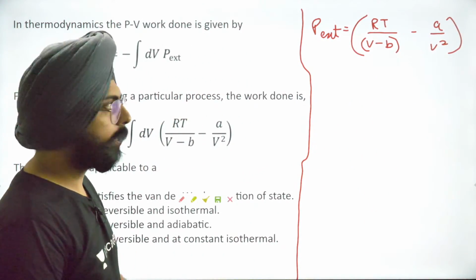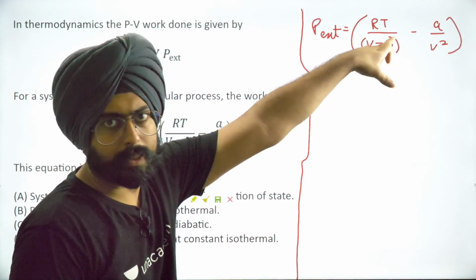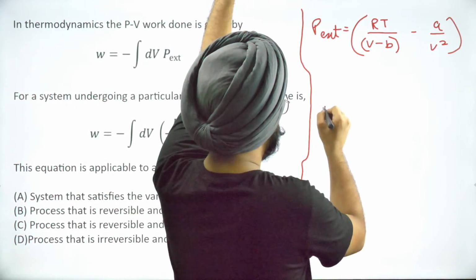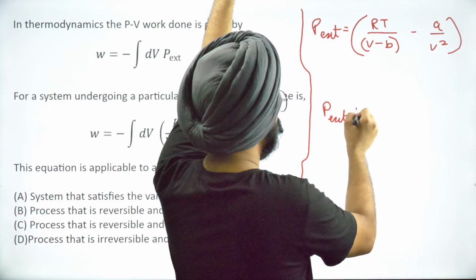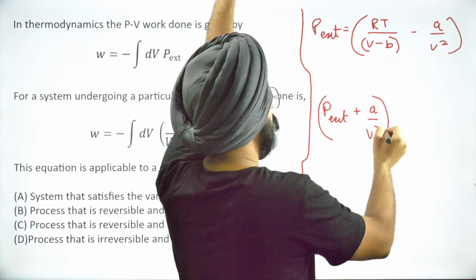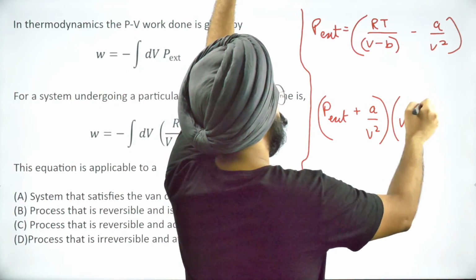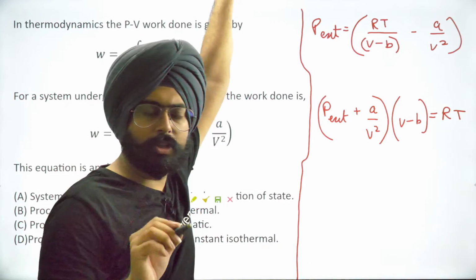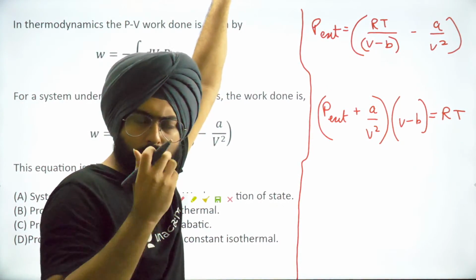Yeah, can I say that? P external is equal to that. Fine. So if I rearrange this a little, I can say that P external plus A by V square into V minus B is equal to RT. And this is definitely the van der Waals equation for 1 mole of gas.